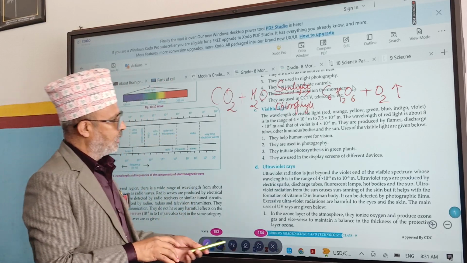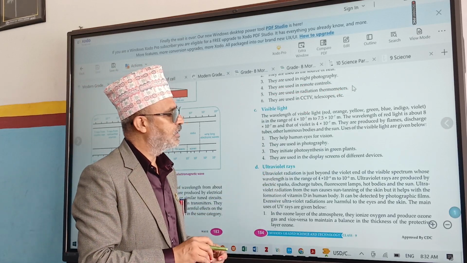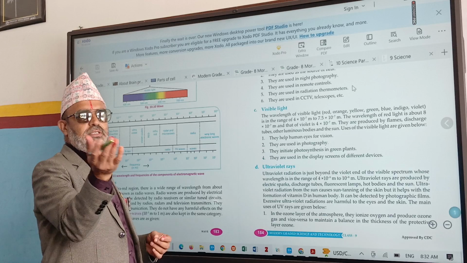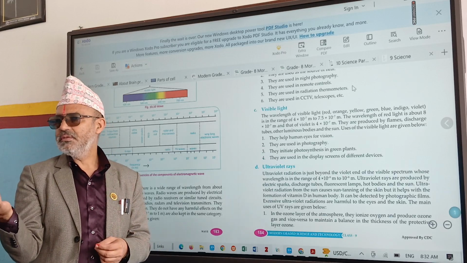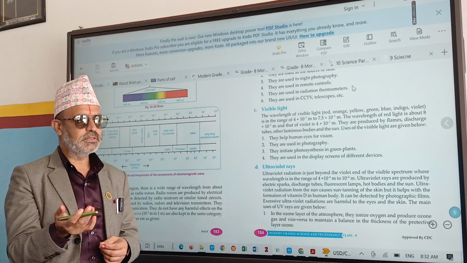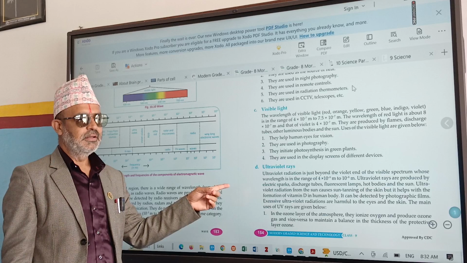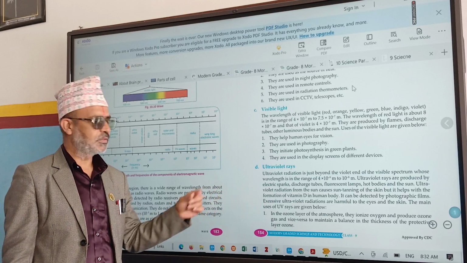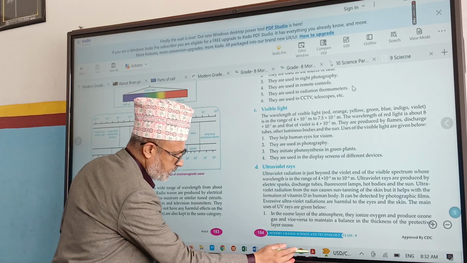They are also used in the display screens of different devices. In mobiles, is there a display screen or not? In radio, I think there is no display screen. In television there is a display screen. In this display screen also, what is used? Light. When there is no light, it does not function well. Now the next portion.